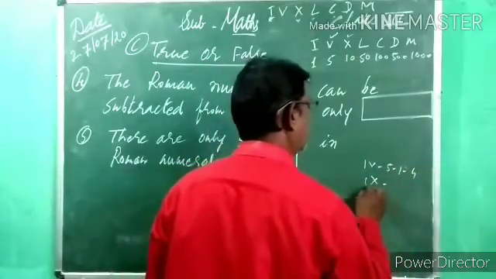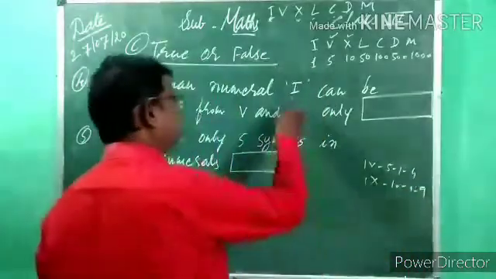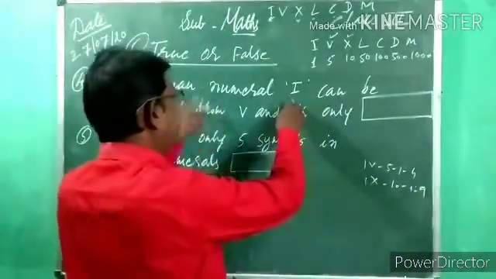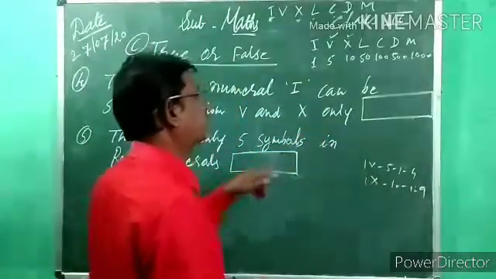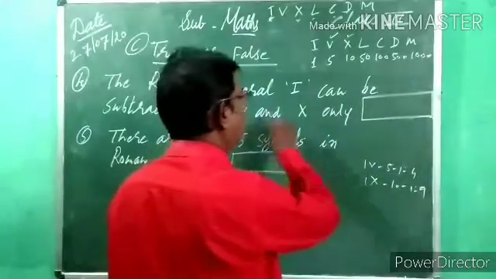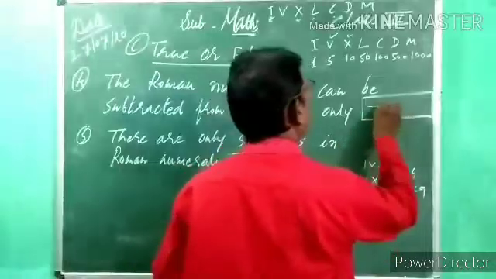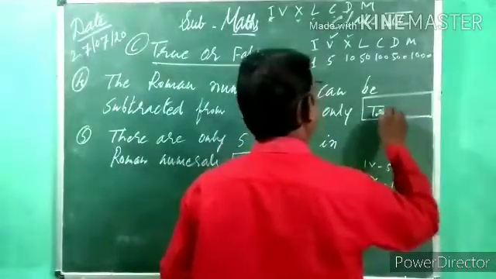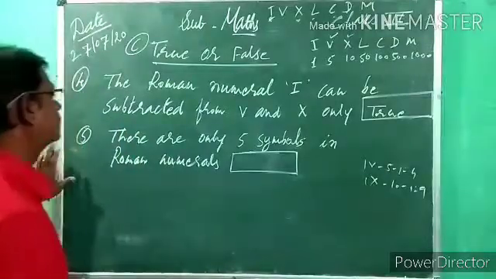Here the value of X is 10, and 10 minus 1 is 9. That's why the Roman numeral I can be subtracted from V and X only. The statement is true. Remaining letters cannot be subtracted.